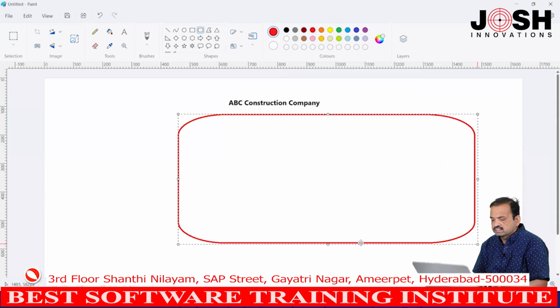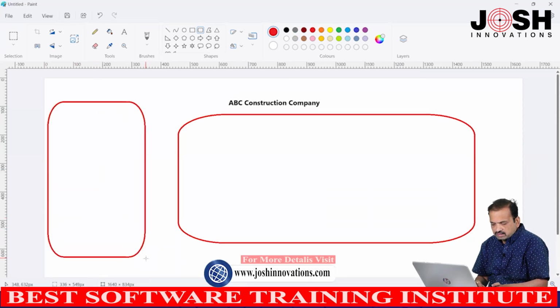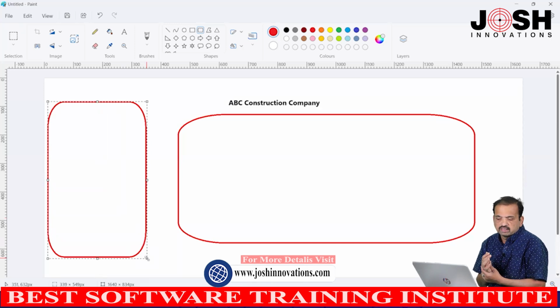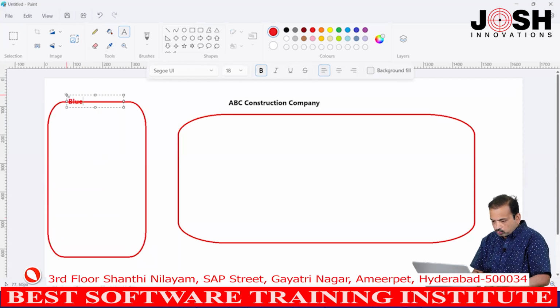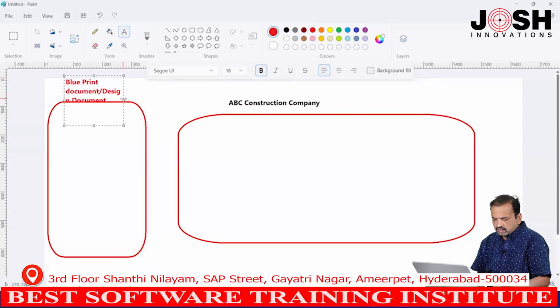Now, how do these construction people start? Directly they cannot start building the buildings. So, what they will do, first they will design one document. This is a paper document, and this document is called a blueprint document, or a design document, or a template. So, it is called a blueprint or a design document.